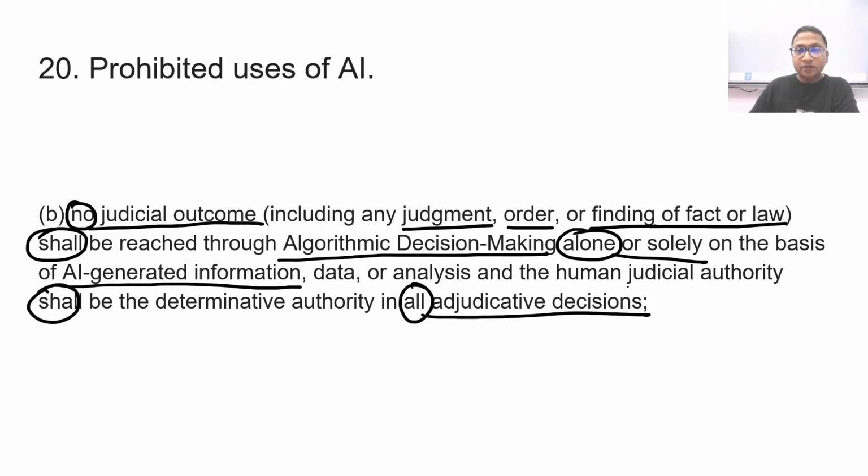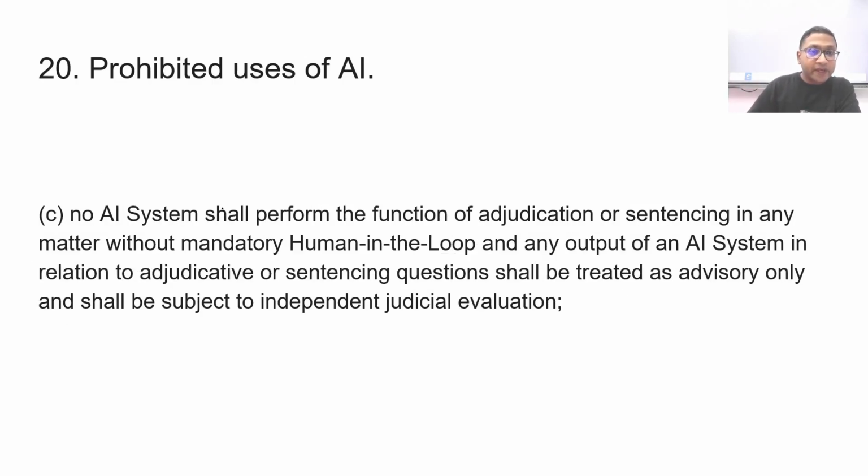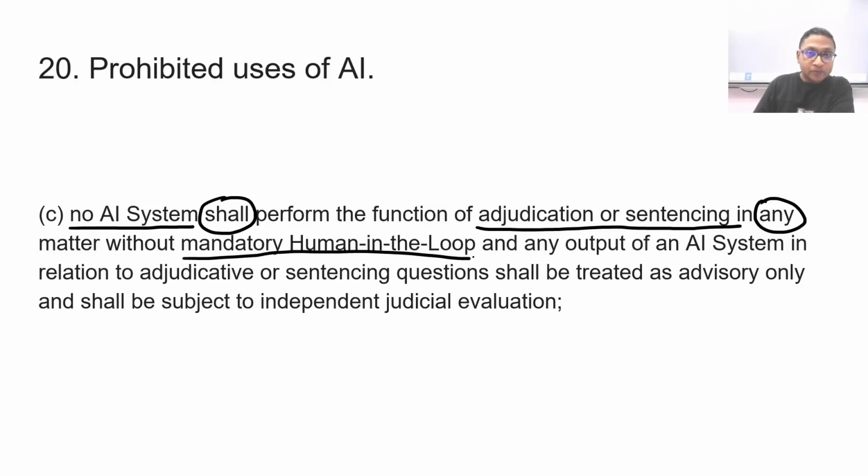It has to be taken by a judicial authority, a human judicial authority. No AI system shall perform the function of adjudication or sentencing in any matter, criminal or civil or any other thing, does not matter, without mandatory human in the loop.